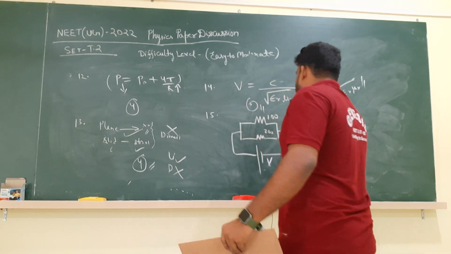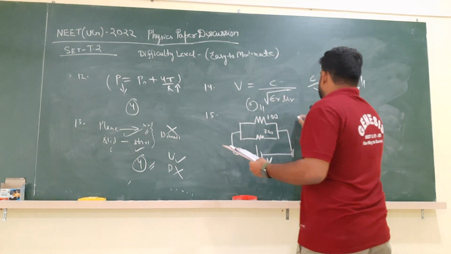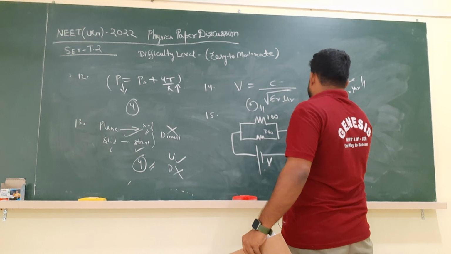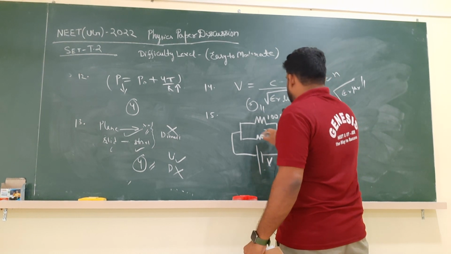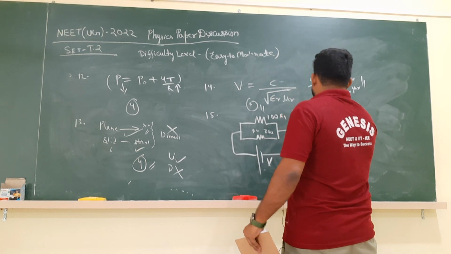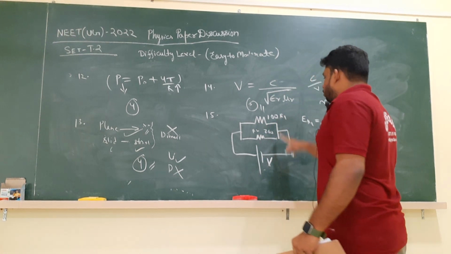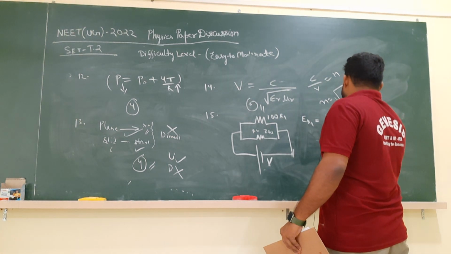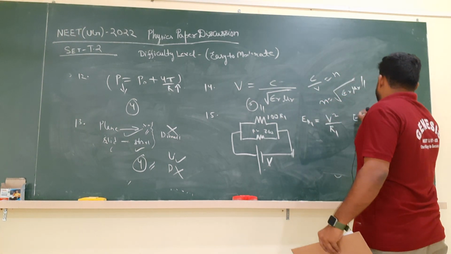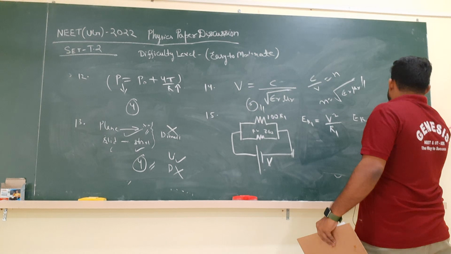Suppose the voltage is V. We know that the heat energy of the resistor, I am saying this as R1 and this as R2, so ER1 is equal to V square by R1 and ER2 is equal to V square by R2, as the voltage is same and current is different.